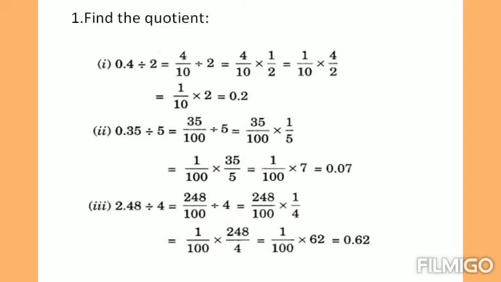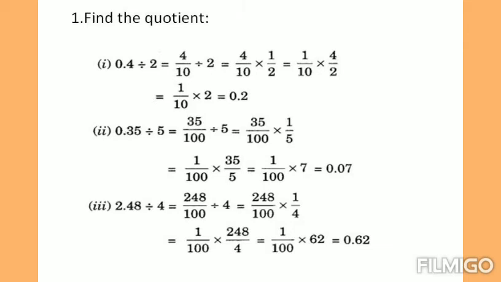Now a fraction divided by a whole number. What are the rules? Just change the division into multiplication and write the reciprocal of the divisor. So what will be your answer? 4 by 10 into 1 by 2, since 1 by 2 is the reciprocal of 2. Next, we have to multiply the numerator with the numerator, denominator with the denominator.